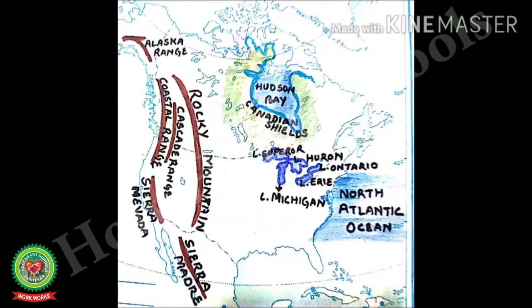These lakes are also known as HOMES. H for Huron, O for Ontario, M for Michigan, E for Erie, and S for Superior.